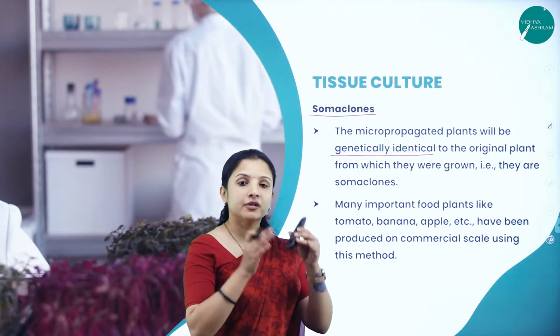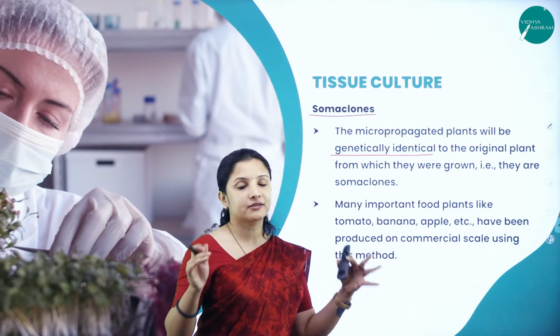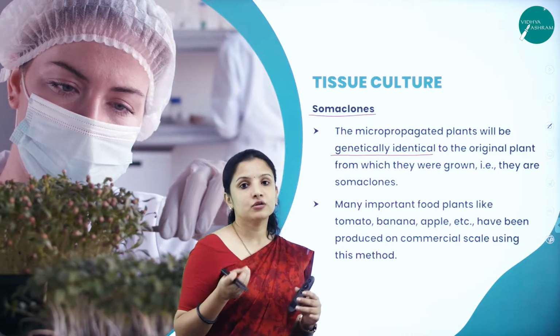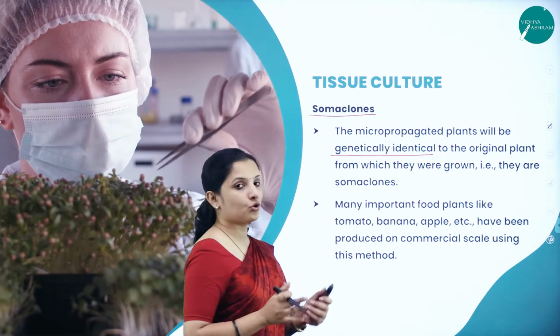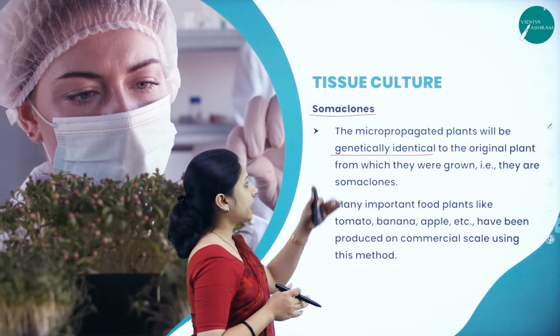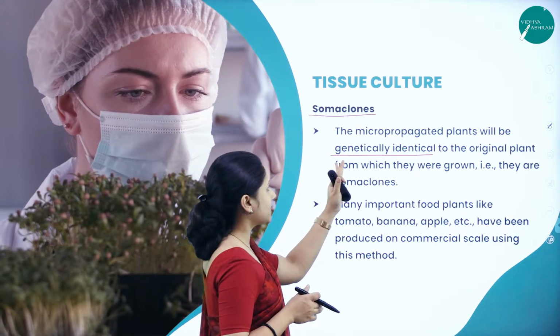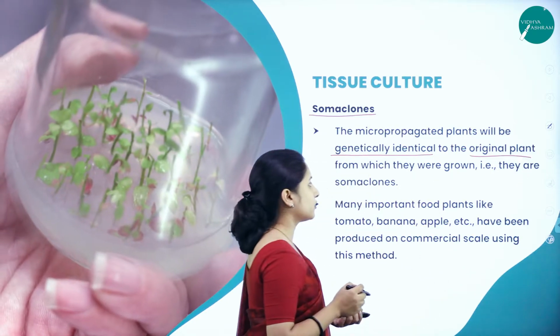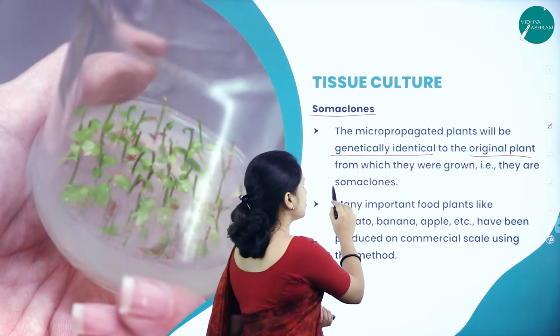All the plants generated from the same plant will be clones of each other. That is called somaclones. So the micropropagated plants will be genetically identical to the original plant from which they were grown.